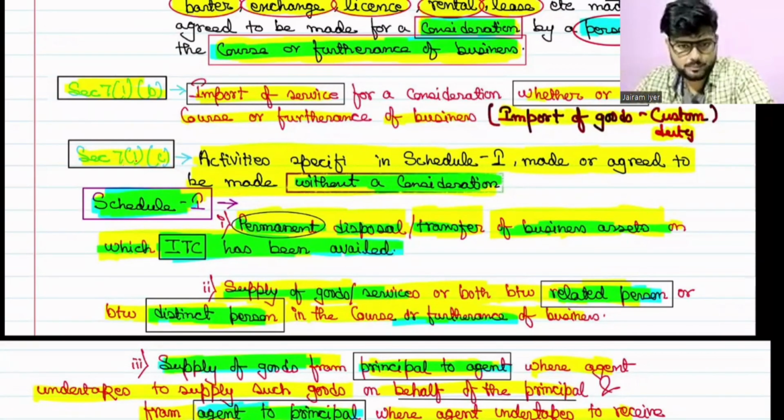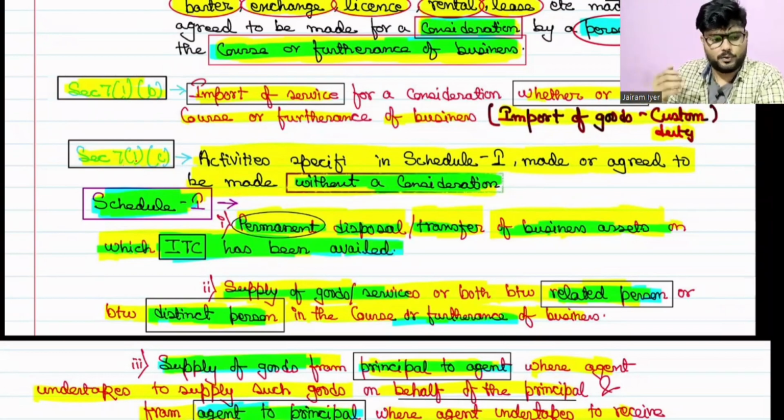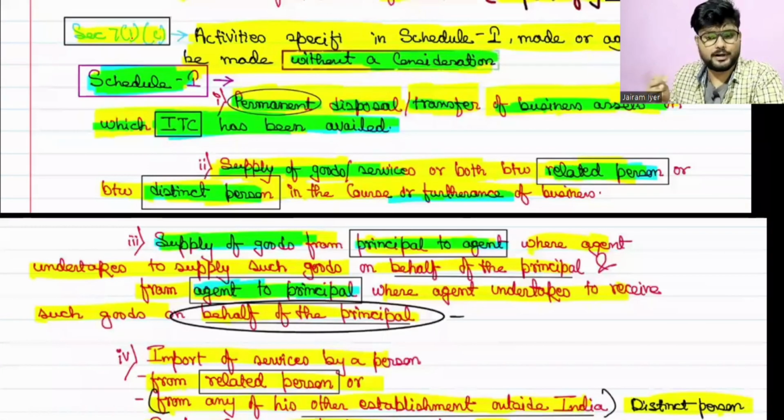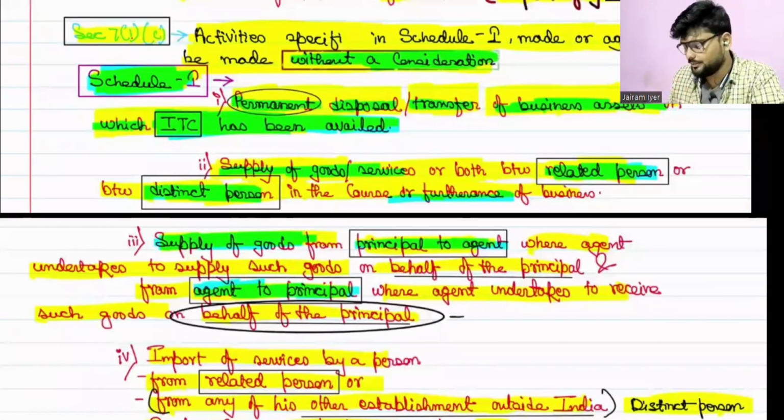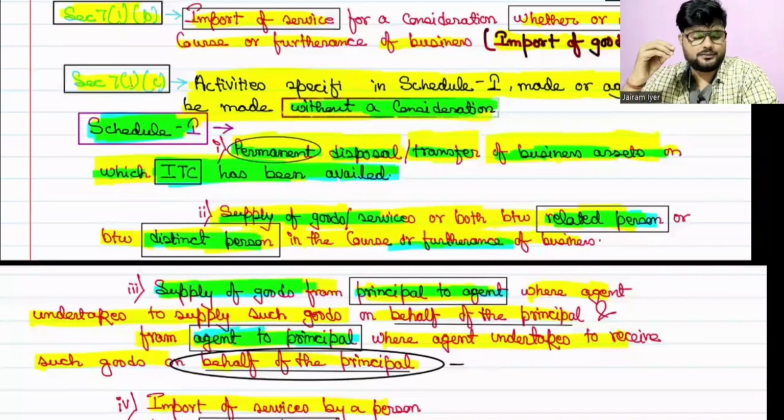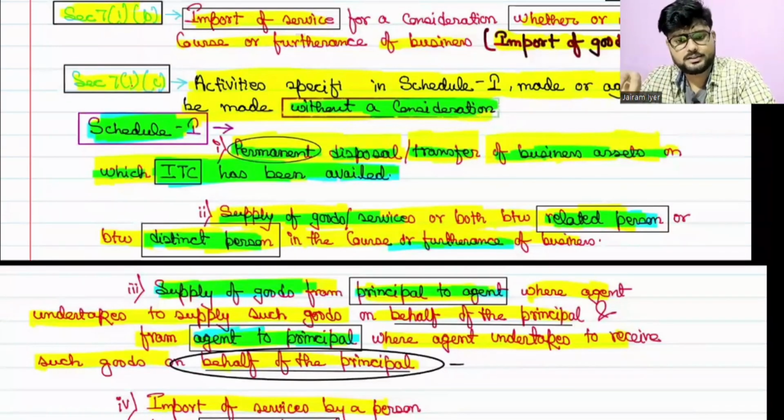Because we know consideration and business are two important parameters for determining supply. So the first exception to the business requirement is import of service. Now there is schedule 1 where there are 4 entries, 4 paras, you can call them by any name, which even if made without consideration, will still be considered as supply.